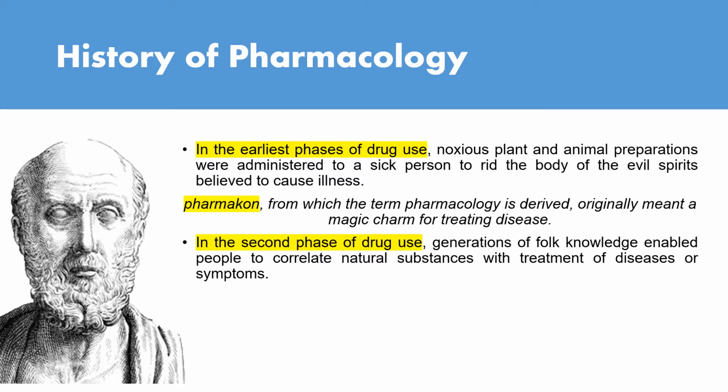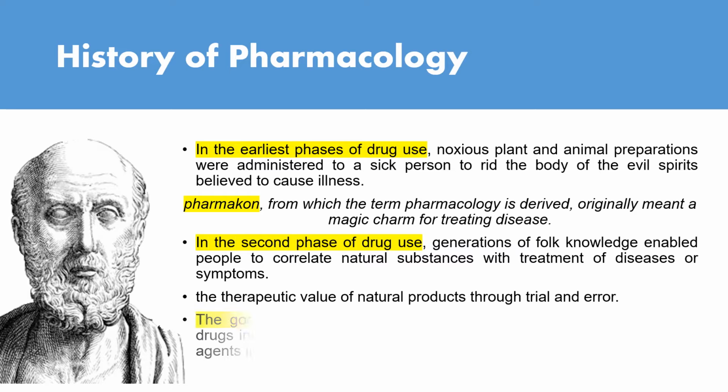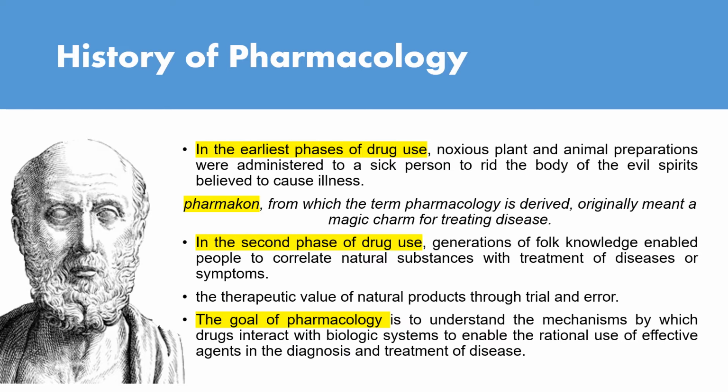In the second phase of drug use, generations of folk knowledge enabled people to correlate natural substances with treatment of diseases or symptoms. The therapeutic value of natural products was found through the trial and error method. The goal of pharmacology is to understand the mechanism by which drugs interact with biological systems to enable the rational use of effective agents in diagnosis and treatment of disease.